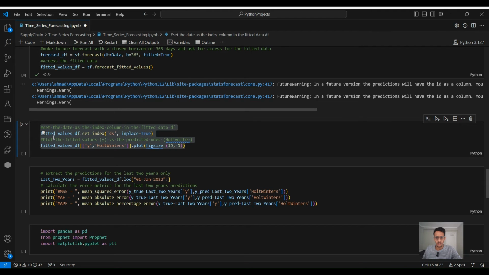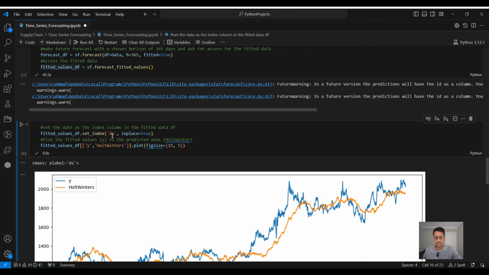So now we are setting the date as the index column, and we are plotting the predictions HoltWinters against Y in the fitted values data frame.